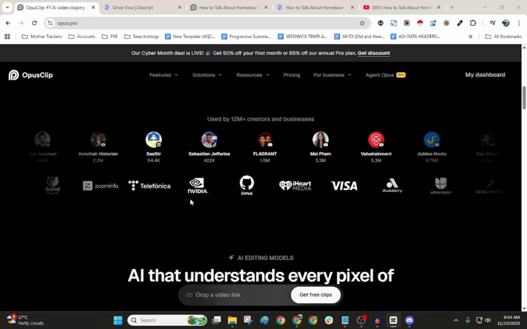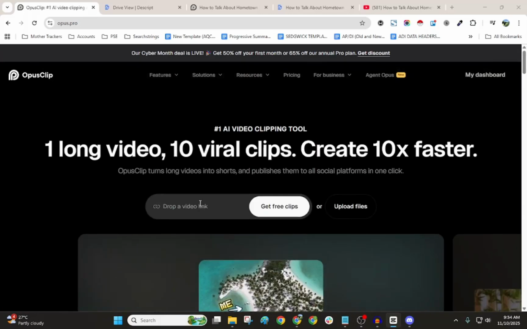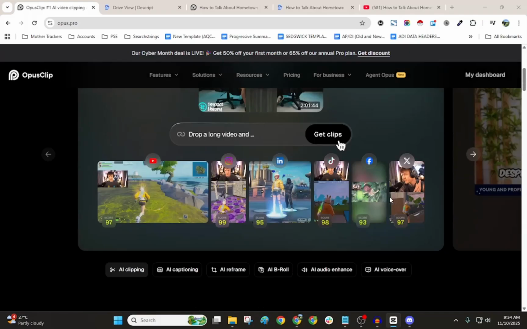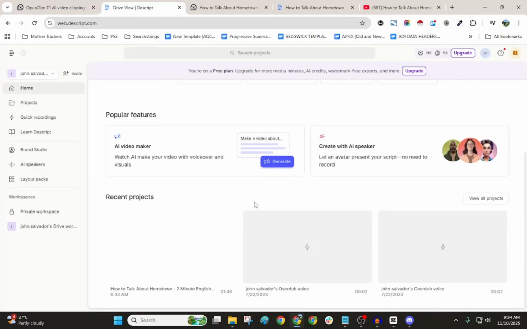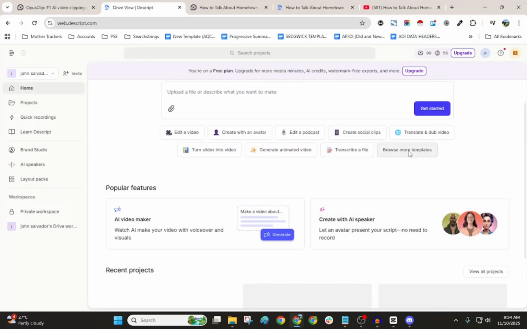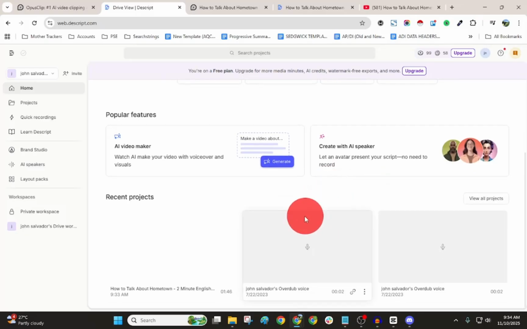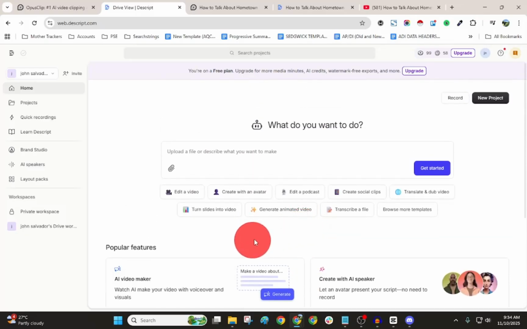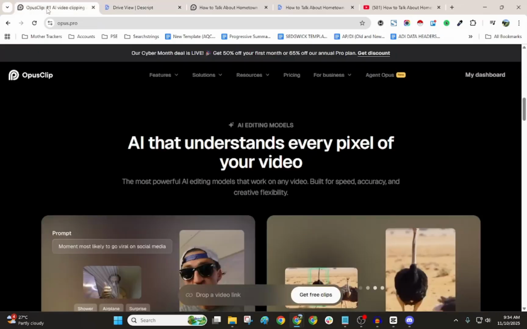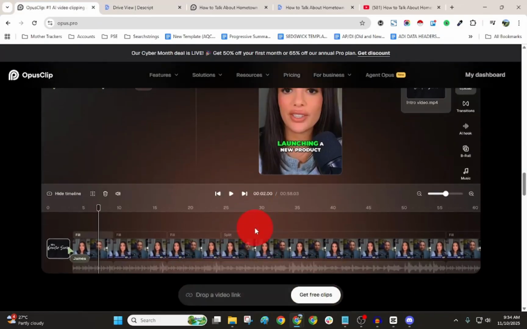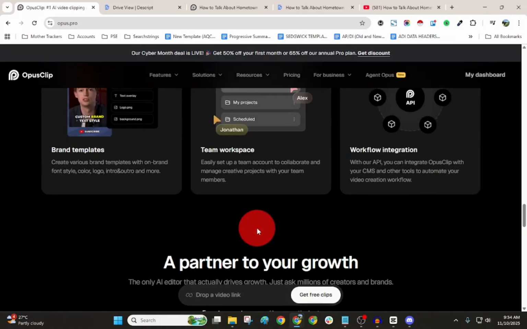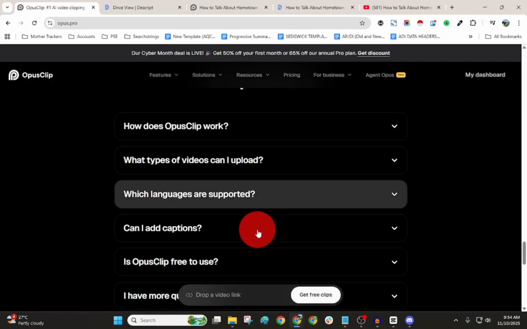You probably tried an AI video editor before, but I bet you've never seen how differently Opus Clip and Descript handle the same footage. They both promise to turn your long videos into viral shorts in seconds. But which one actually delivers results that look human? Here's what I found. Opus Clip thinks like a content strategist. It automatically detects what's engaging, adds captions, and also formats it for social media.